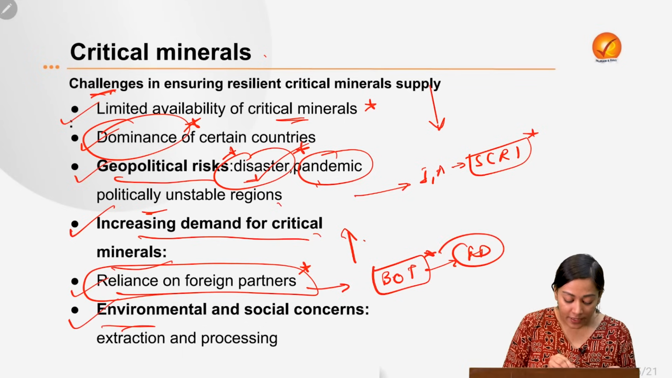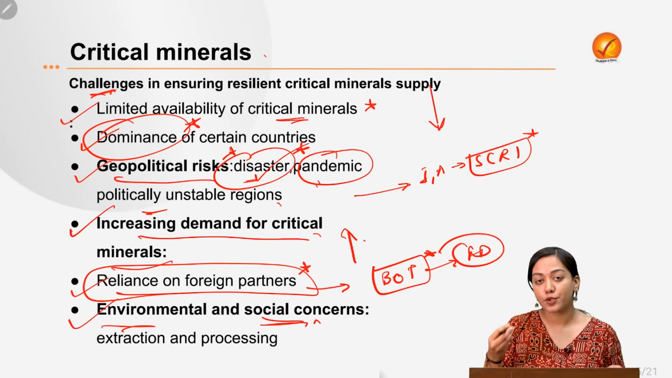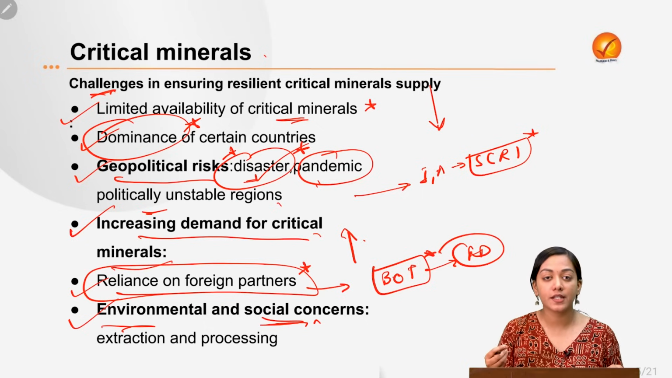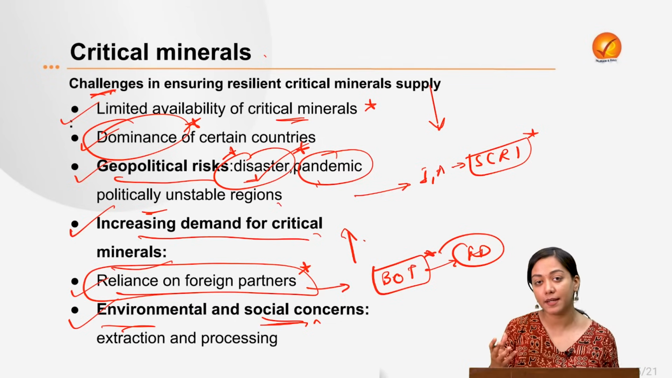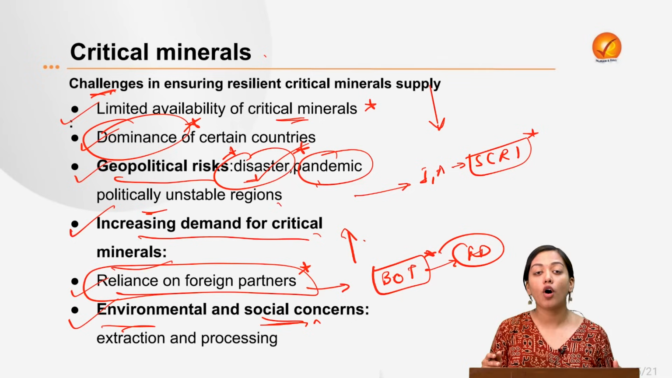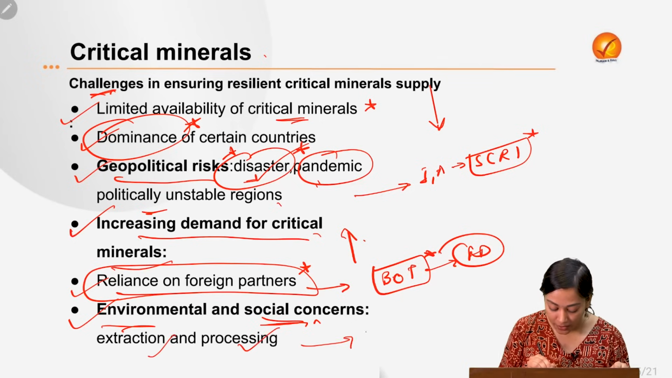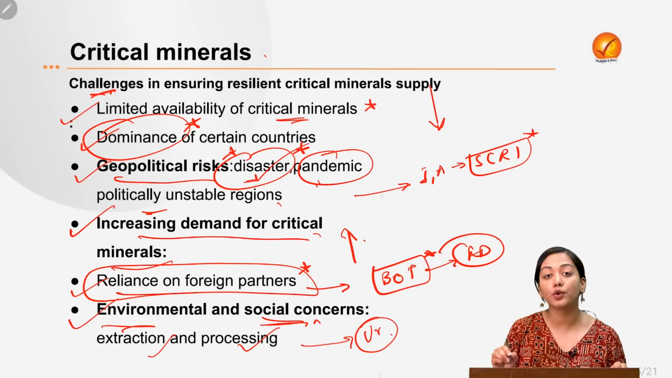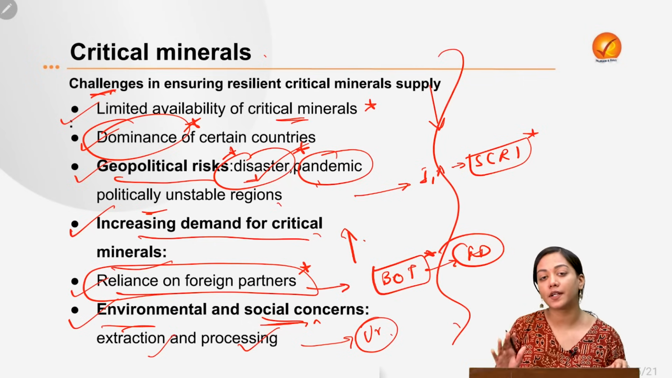Then there are certain environmental and social concerns with respect to their extraction and processing, because they can be harmful. For example, uranium, though it is very critical and essential for us, at the same time unnecessary or unsustainable extraction and processing of uranium can cause large harm to lives. So these are certain challenges associated with critical minerals.